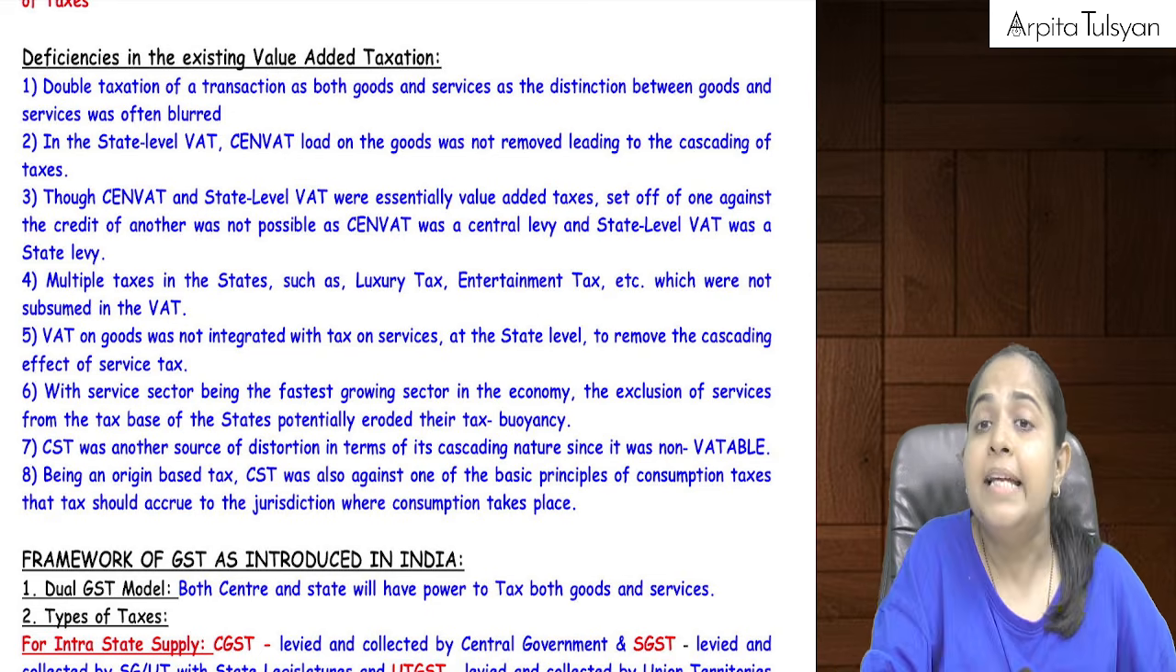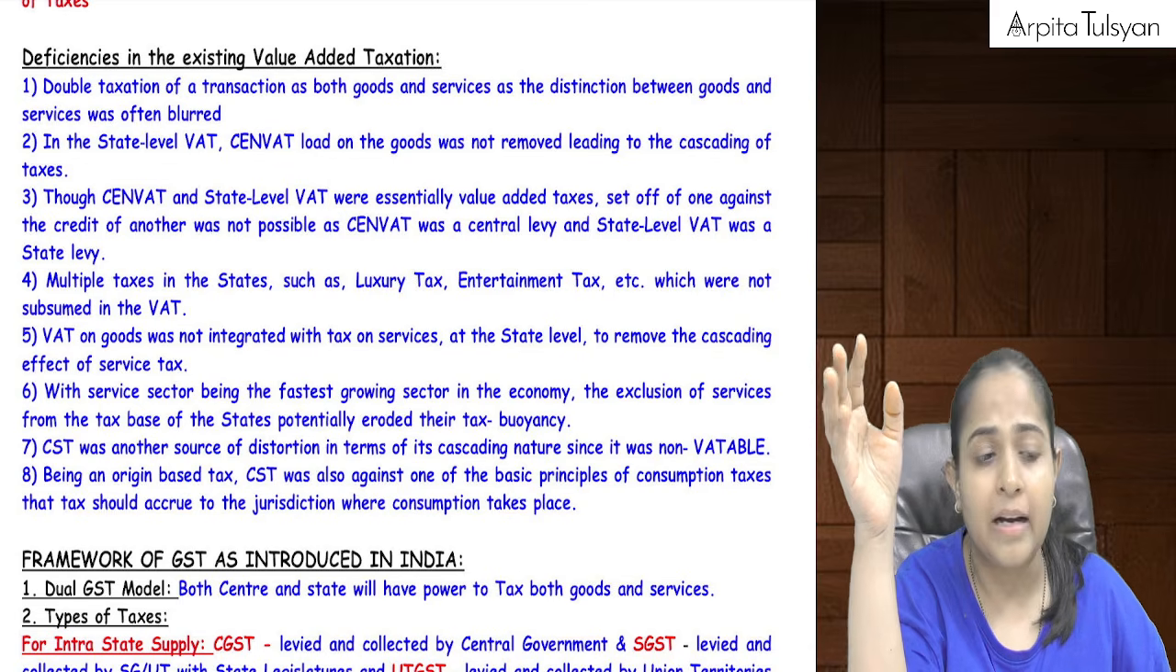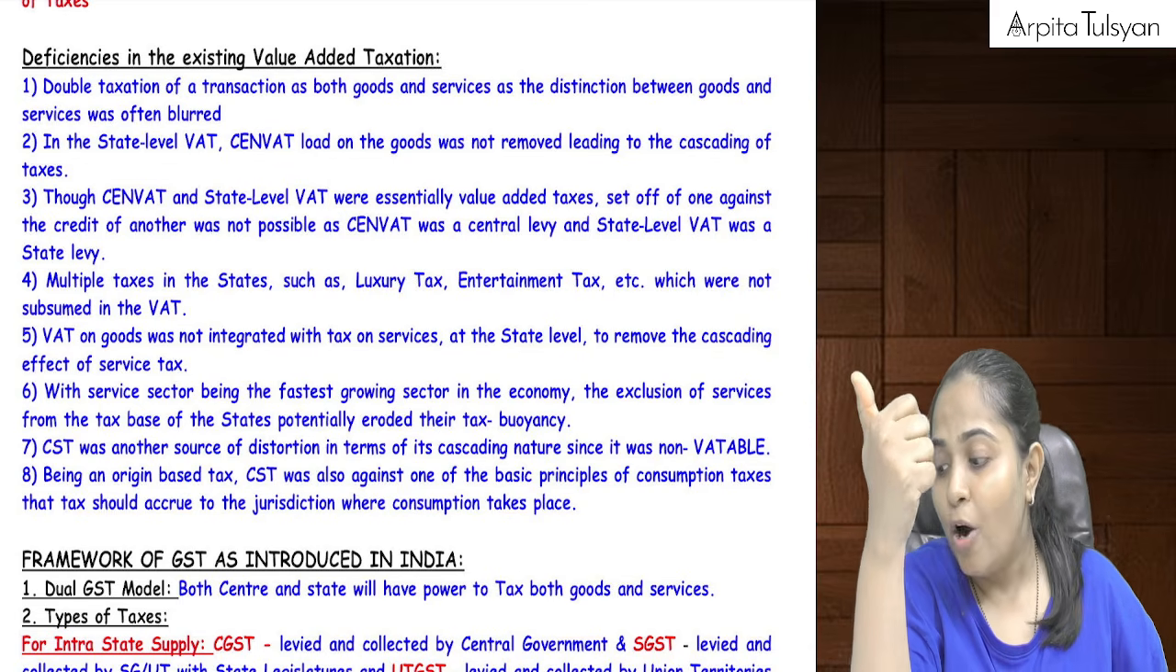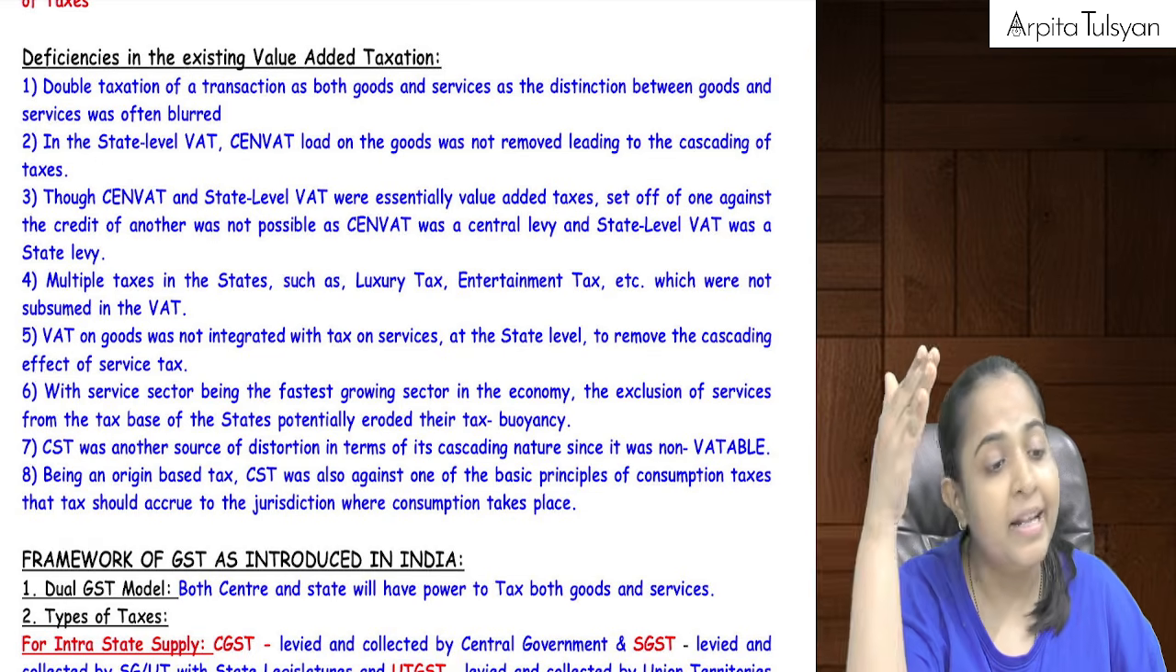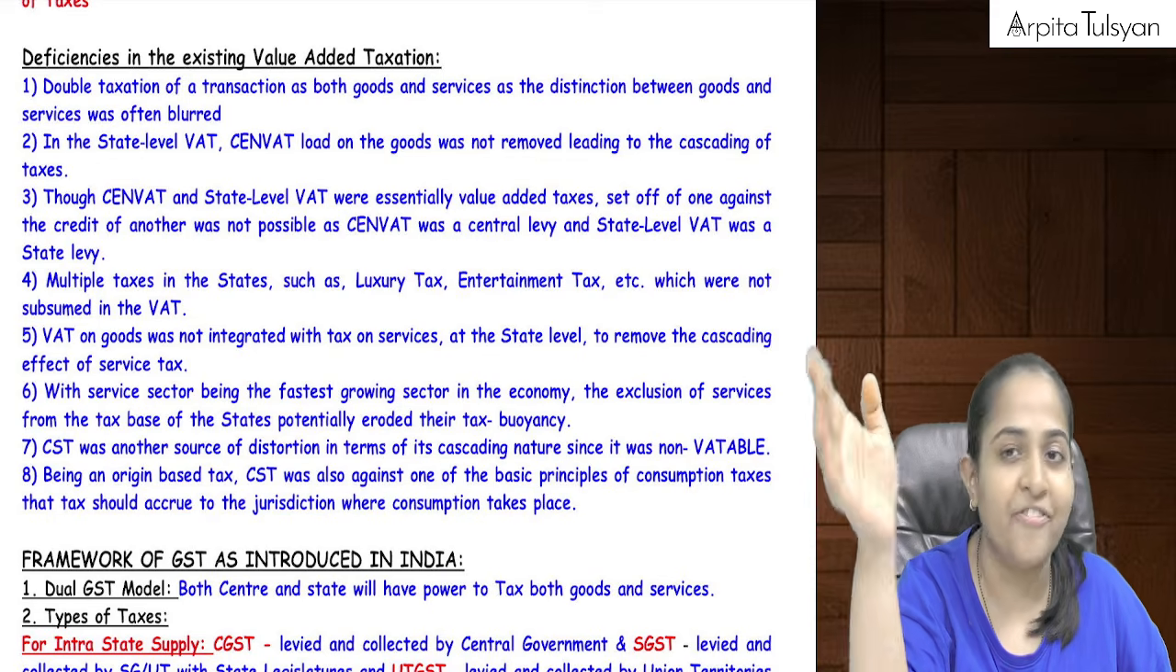Another thing, there were multiple taxes earlier, like excise duty was also levied. Then your VAT was also levied. If the goods were manufactured, first excise duty will be levied. Then when you further sell the goods, VAT will be levied on that.